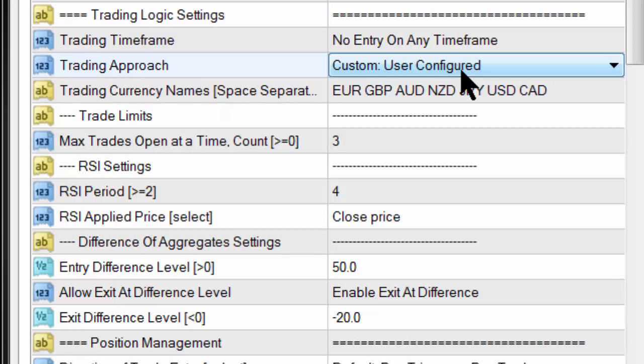So choose maybe the first 4 currencies that have high volatility, and then slowly move into the other currencies. But if you want to test the whole system, use all the currencies that are available, and there are 8 currencies available. As you can see, it's the Euro, Pound, Oz, New Zealand, Yen, USD, and the CAD.